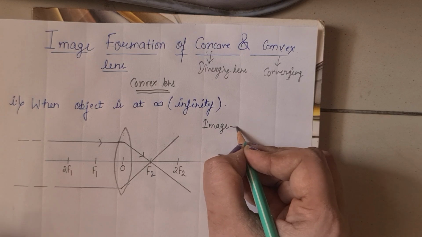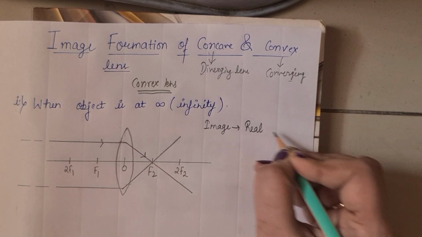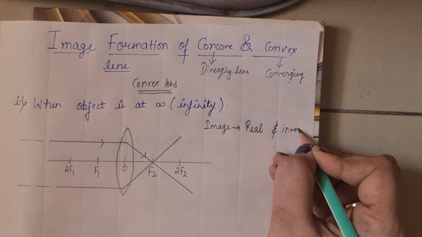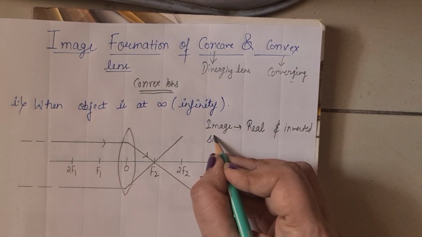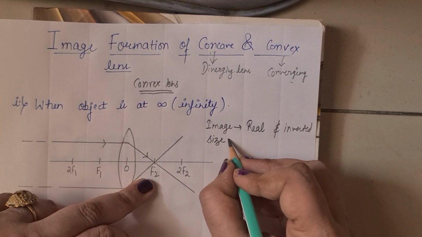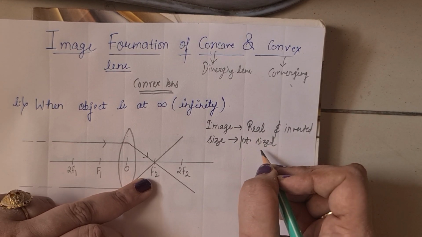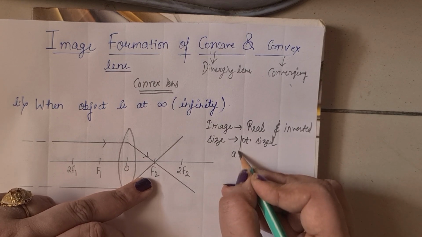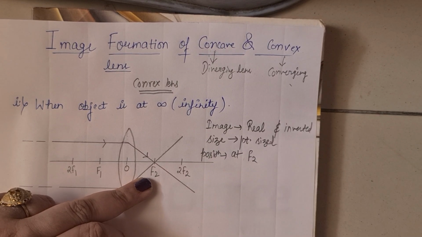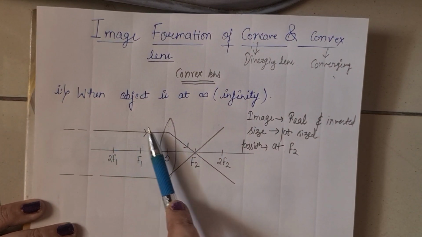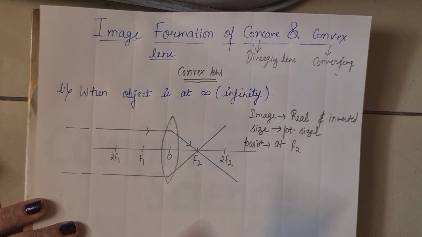Image is real and inverted. This is the real side, this is the virtual side. What is the size? Point size, because it is at f2, so it is point sized. Highly diminished, point sized, and at position f2. Okay, got it? Whenever an object is at infinity, then the image is at f2 in a convex lens.